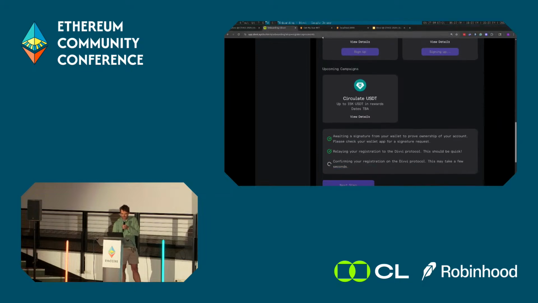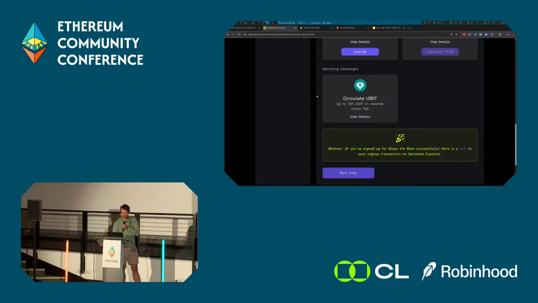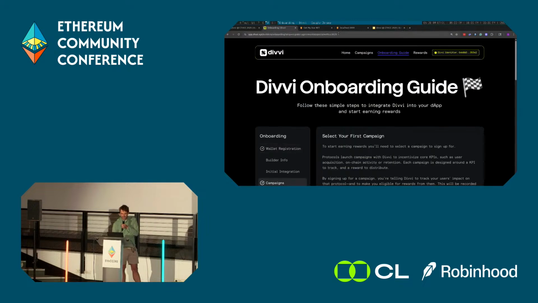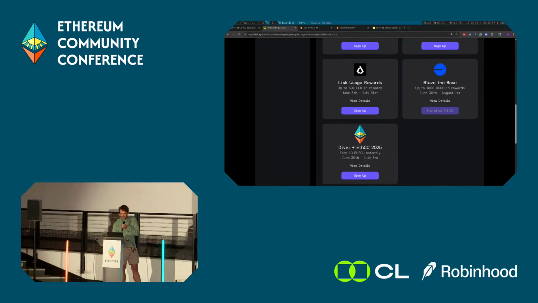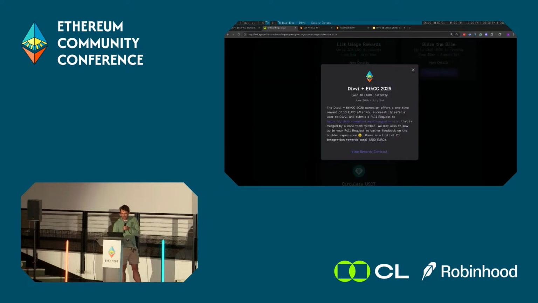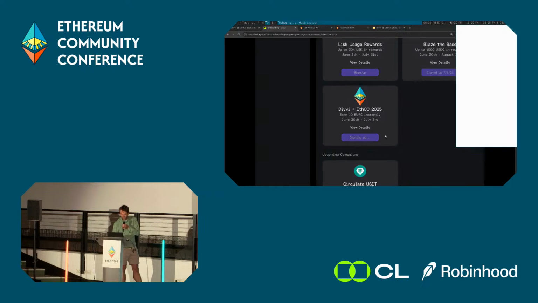And then we have a special campaign for ETHCC. If you append this query parameter anywhere where there's a campaign, special equals ETHCC 2025, you should have access to it. It's kind of a silly thing. If you integrate with Divvi and successfully submit a referral transaction, you can get 10 CELO. It's sort of our way of doing a little bit of builder research while we're at ETHCC. So I will sign up for this one as well.